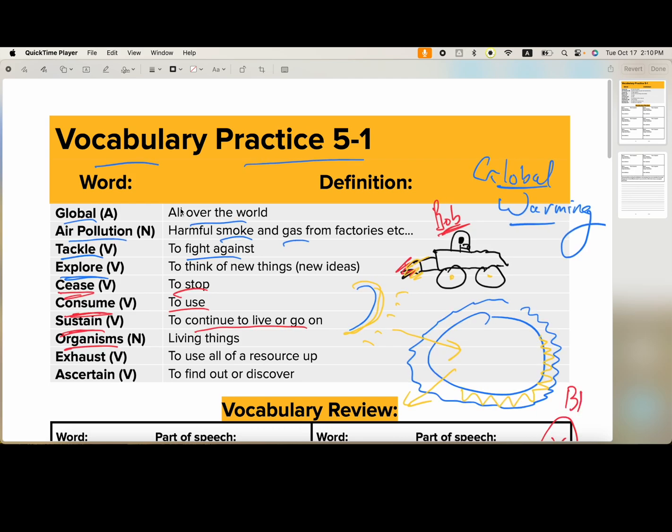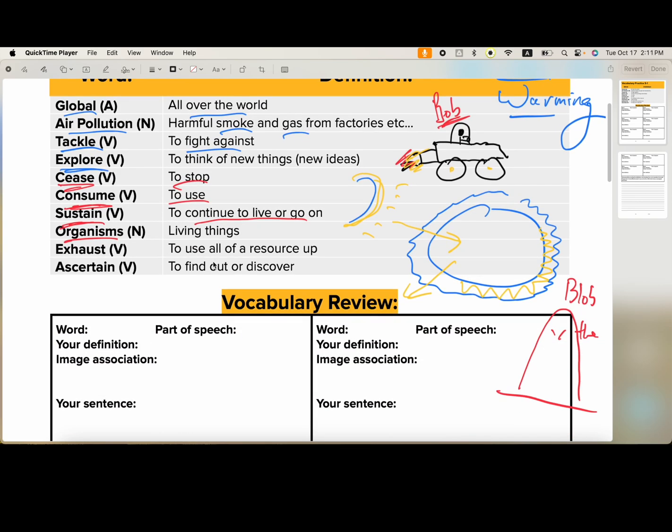This is Blob, the Blob King. And Blob, the Blob King, is the master of all the blobs. And he lives in the subatomic world. Okay, so Blob, the Blob King. A blob is an organism, just like you and I. He needs resources to sustain himself. He is a living thing. Everything is a living thing. They are all organisms. Now, we have our next word, which is exhaust.